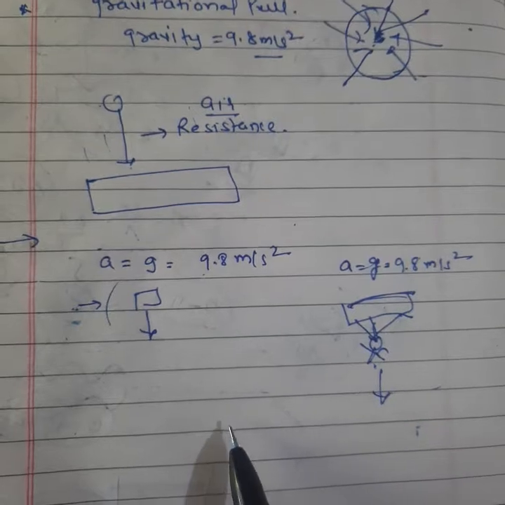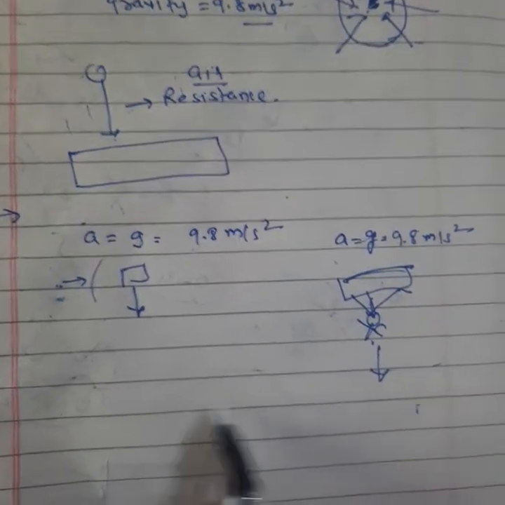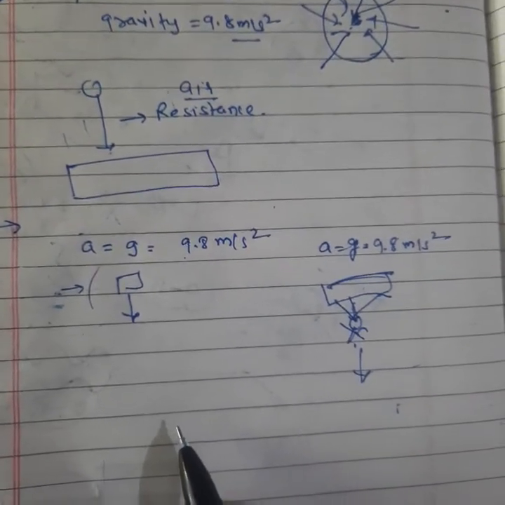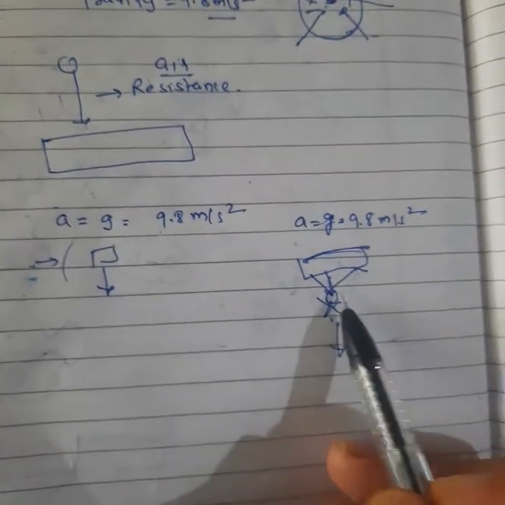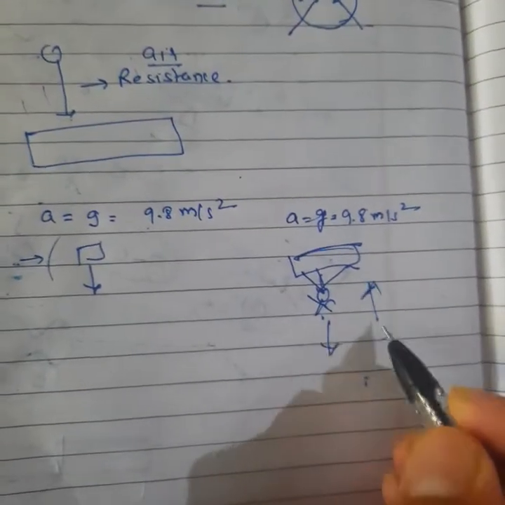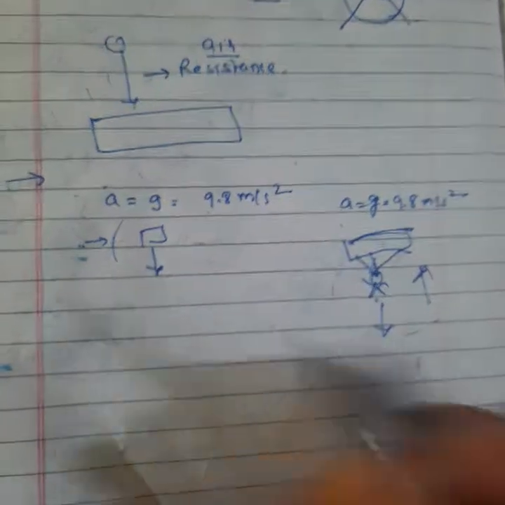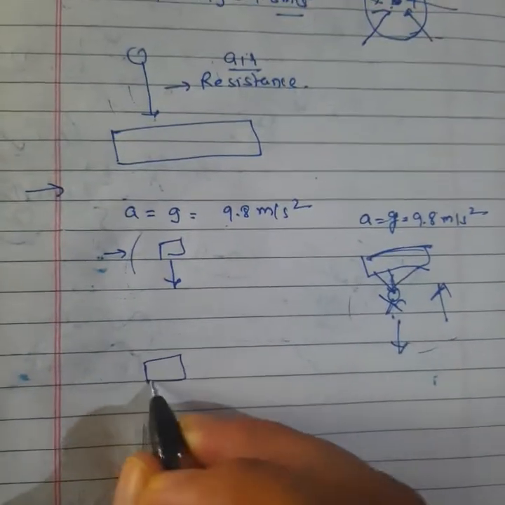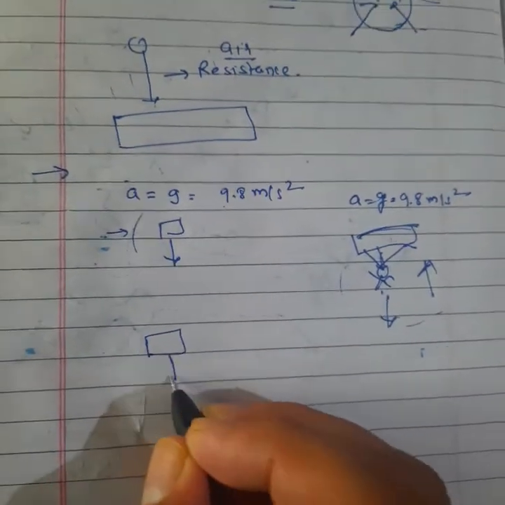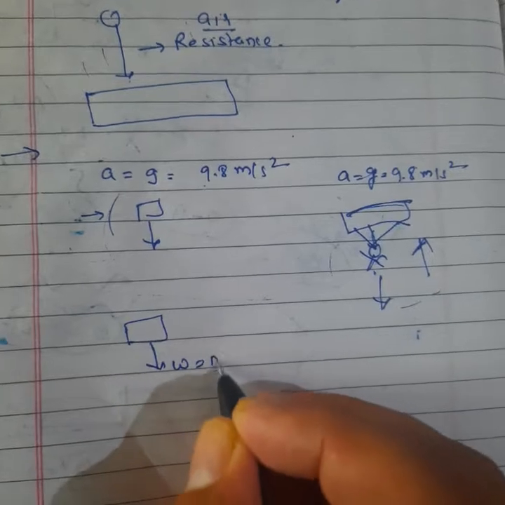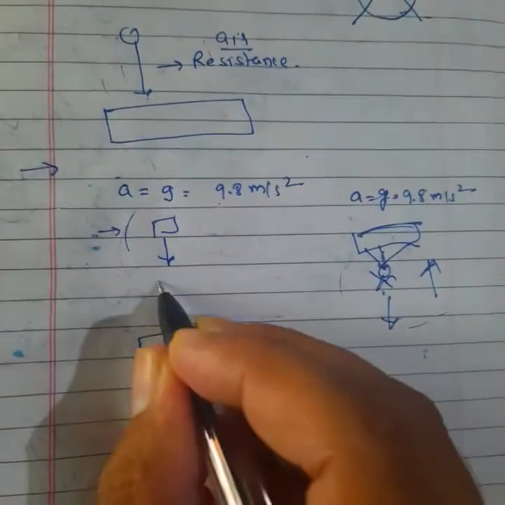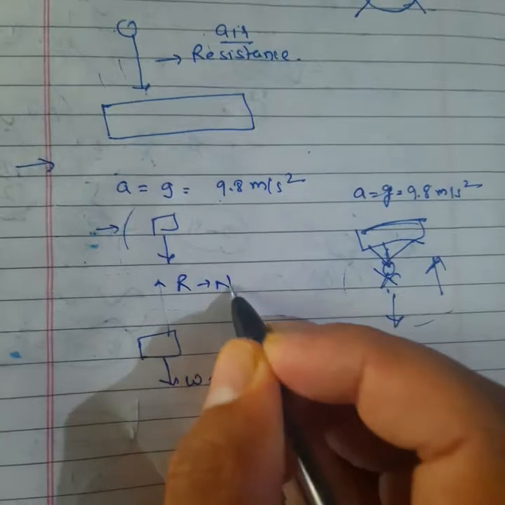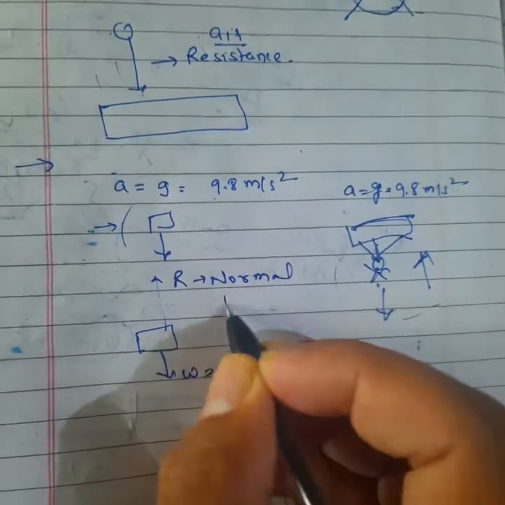The difference is because of air resistance. The air resistance is much more in the case of the parachute as compared to the man. Listen, when anything comes towards the ground surface, what is the direction of its weight? W is equal to mg, towards the earth. In the opposite direction we get the normal reaction.